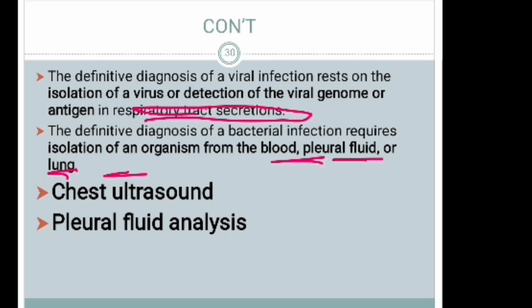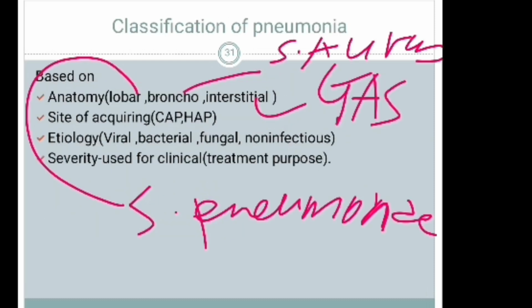The definitive diagnosis of viral infection rests on the isolation of the virus or detection of the viral genome or antigen in respiratory tract secretions. The definitive diagnosis of bacterial infection requires isolation of an organism from the blood, pleural fluid, or the lungs. Therefore, we investigate depending on whether the organism is bacterial or viral. Other investigations include chest ultrasound, pleural fluid analysis, and others.